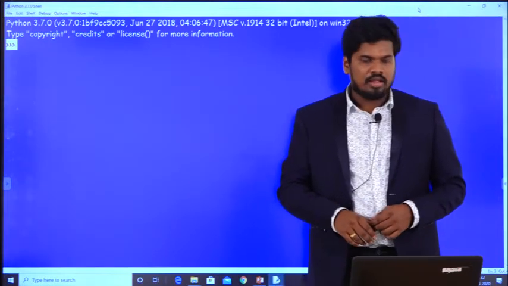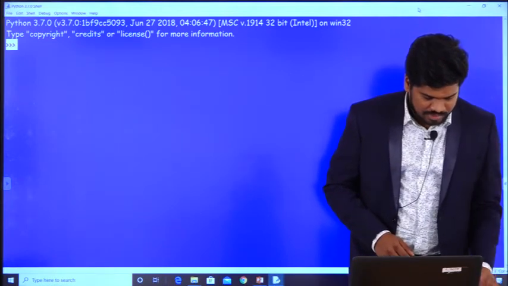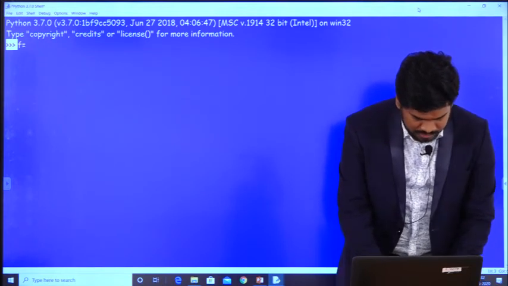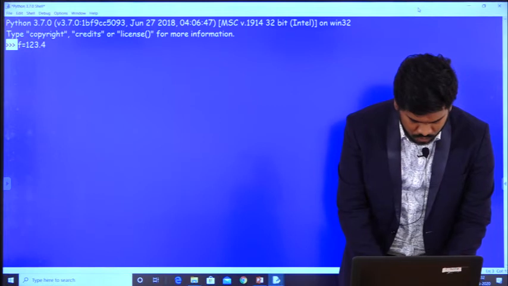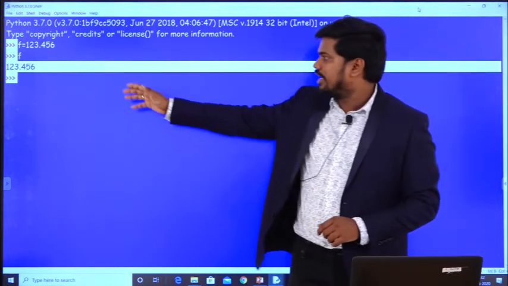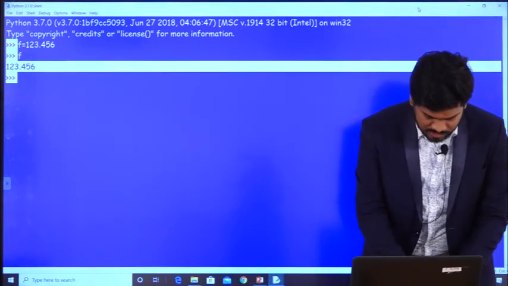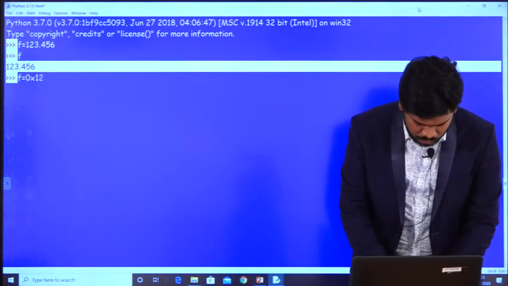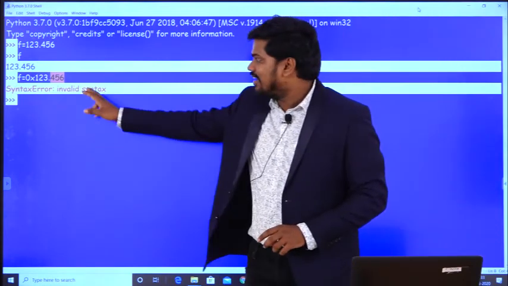So coming to a floating point, for example, I have written a statement like this, f is equal to 123.456, and I want to know the value, and I have successfully executed it, and it is valid. And coming to the next one, f is equal to 0x123.456, and it has given me an invalid syntax.